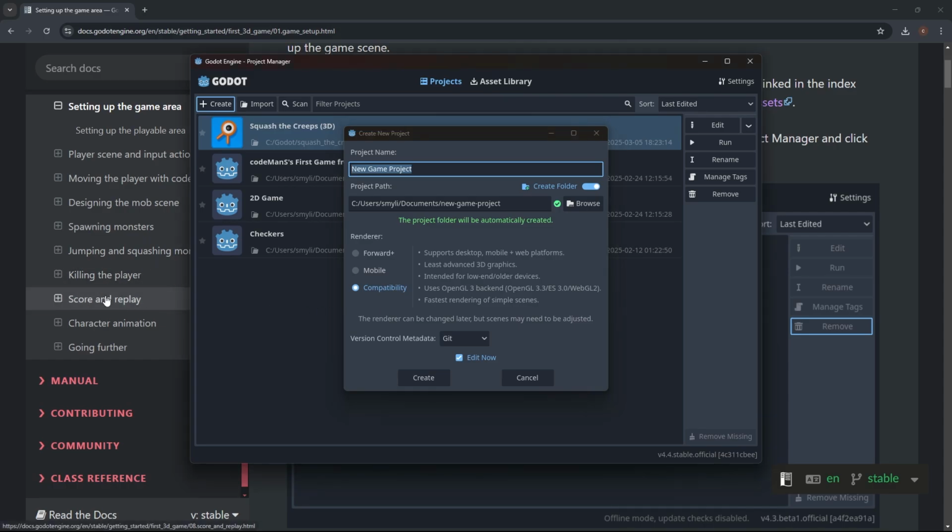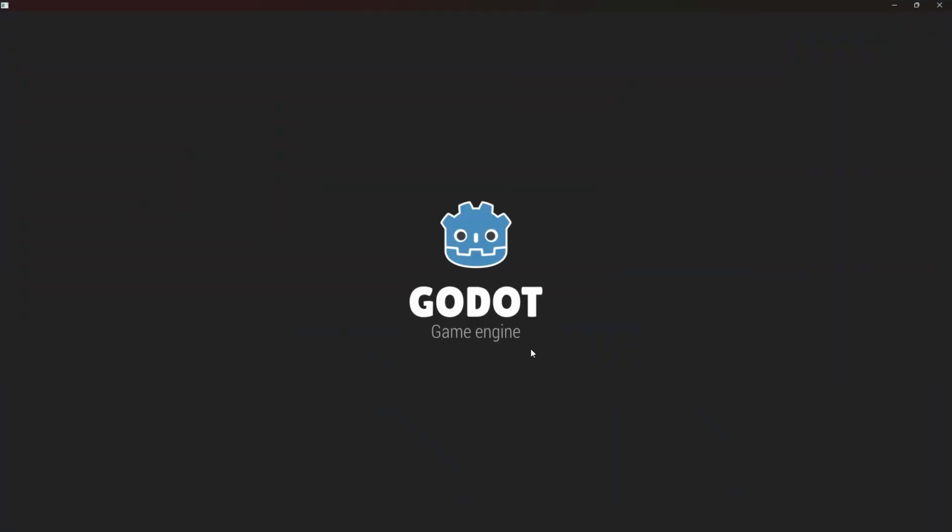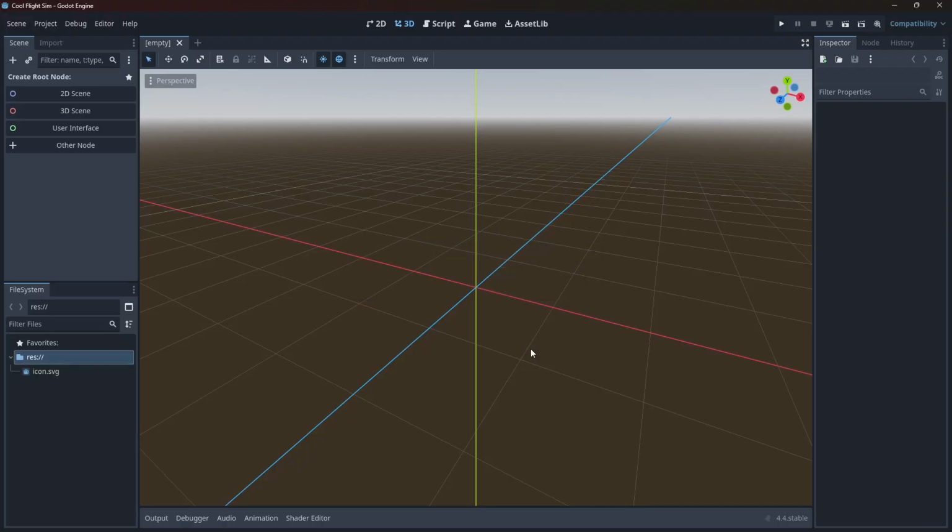Look, we got killing the player, score and replay. We can figure this stuff out ourselves. Let's create it. We're going to call this one Cool Flight Sim. Cool. What are we calling it? Come on now. Cool Flight Sim. Create. Sometimes you got to say, you know what? It's time to get moving. Also, I don't know what to do. I don't know how to fix it. So whatever, no big deal.